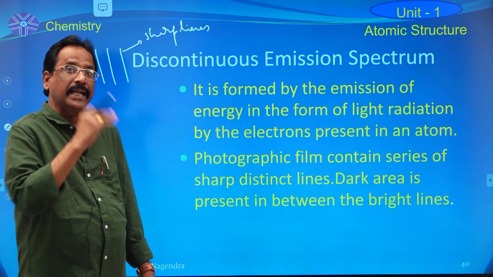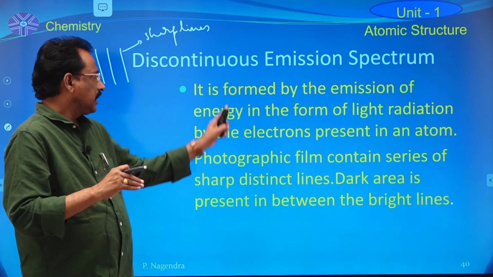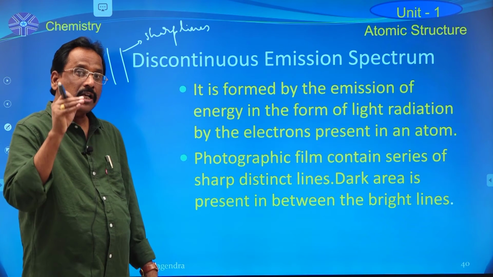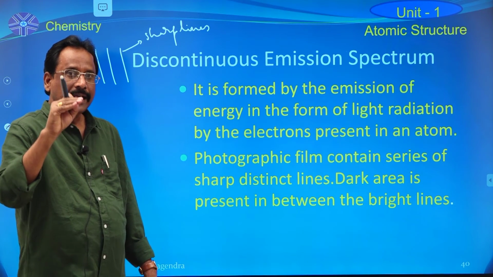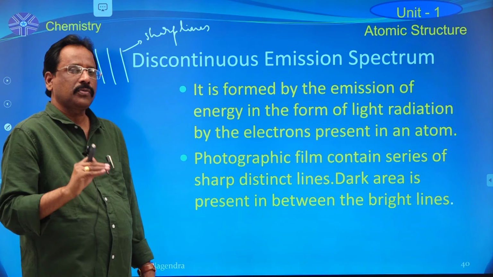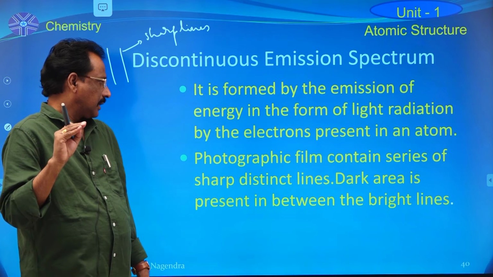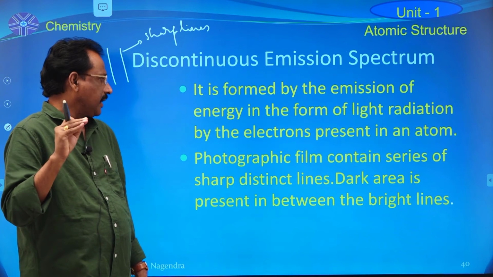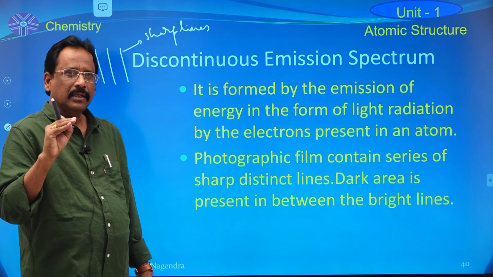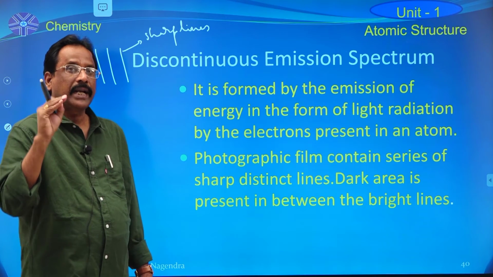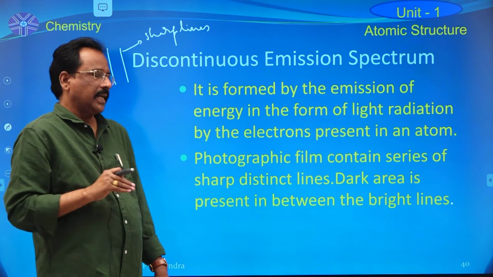Sharp means bright lines, because in this case the electrons present in the atom emit the energy. That's why that line is in the form of a bright line.